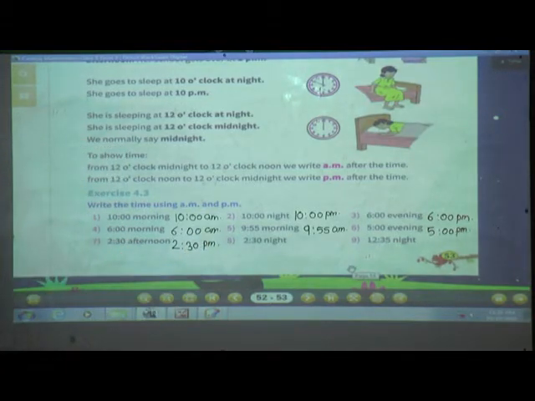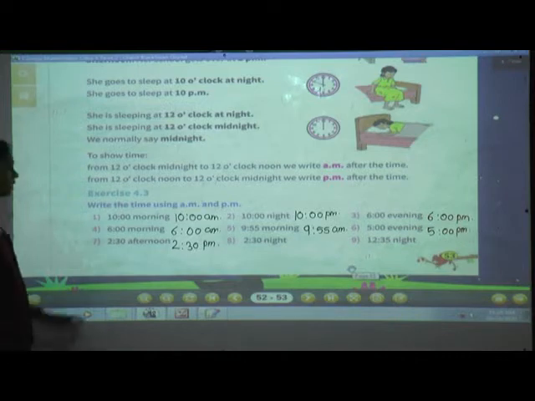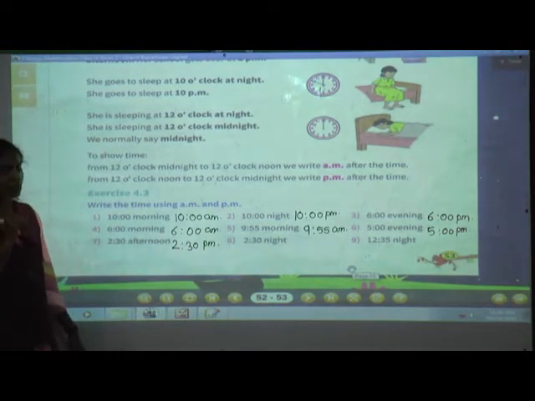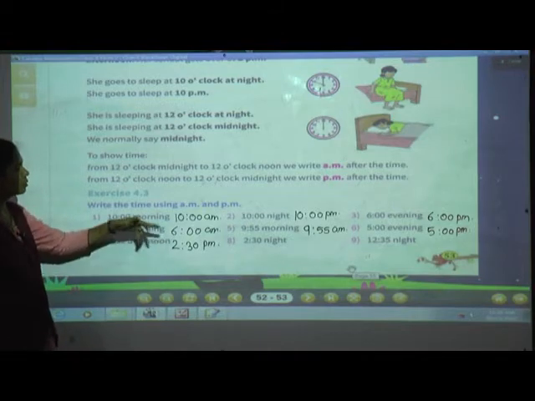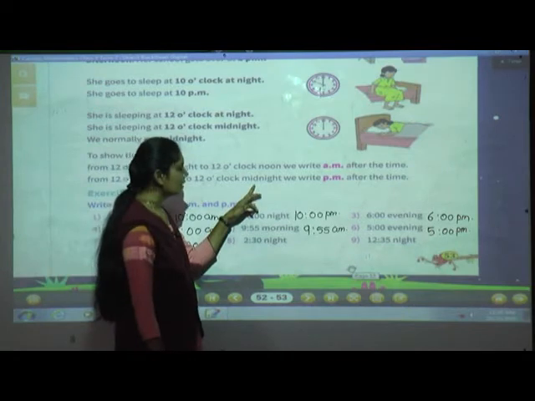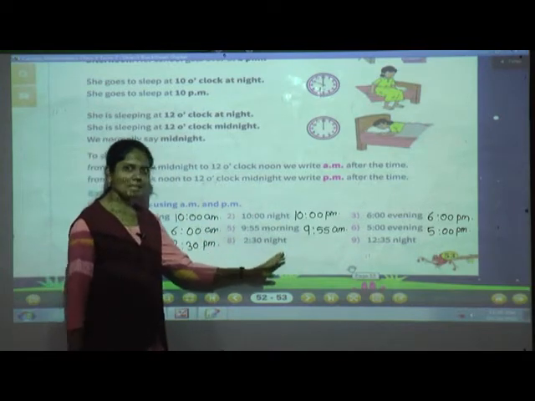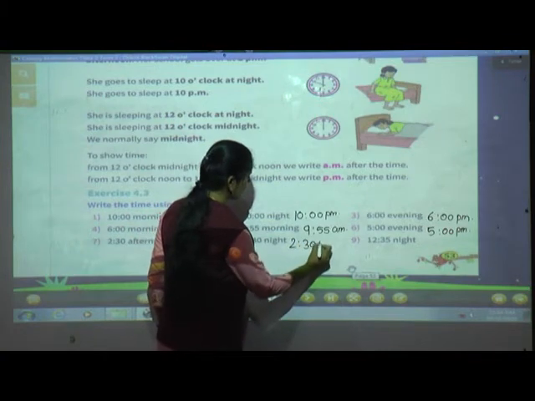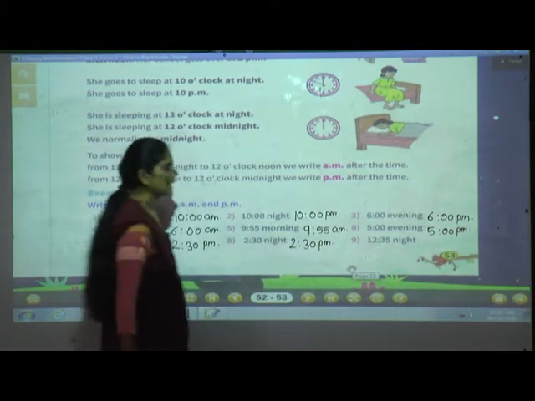And next, 8th number. Now here see 2:30 night is there. 2:30 night. So here 2:30 night means from 12 o'clock noon to 12 o'clock midnight. In between 2:30 night will come. So here what will you write? 2:30 PM. And the last is